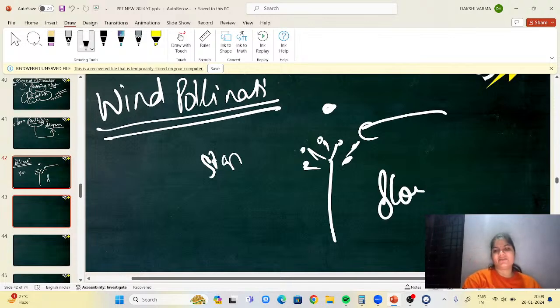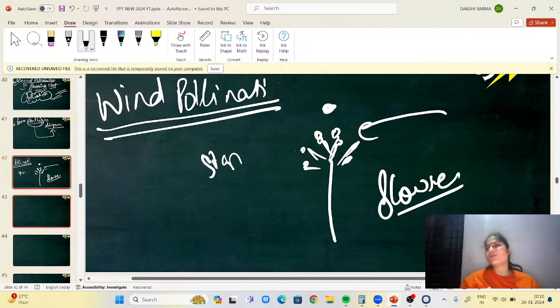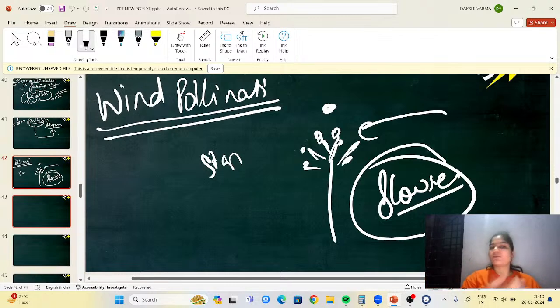Flowers can be colorless. Why do we want a flower to be more attractive and more colorful? Because I want to attract insects. But in this case, I don't want an insect, right? Wind is not going to show any partiality that if the flower is not colorful, it won't pollinate its pollen grain. It's not like that, right? The flower can be colorless. Okay, this is about the wind.